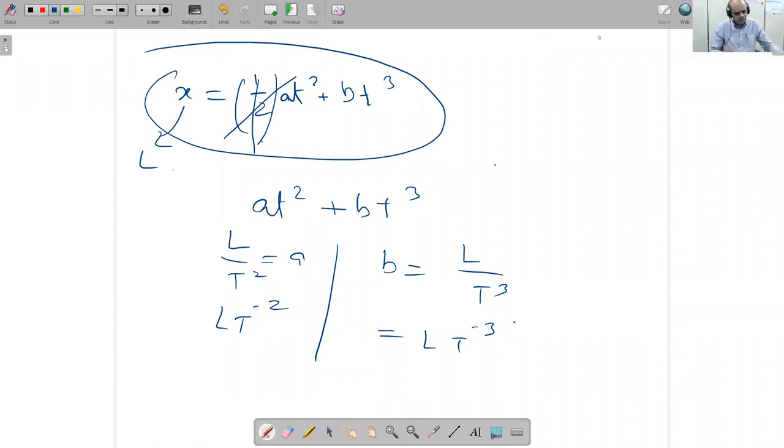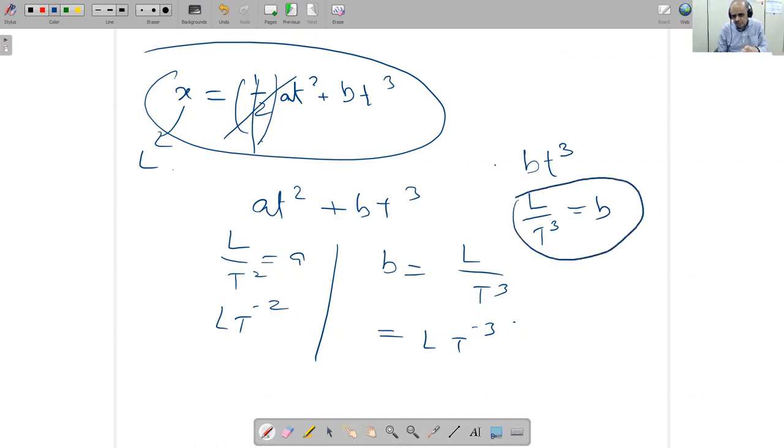We will not multiply, but we just make it L. Suppose this is BT cube. How to make it L? We need L over T cube. So the answer of B will be this one.